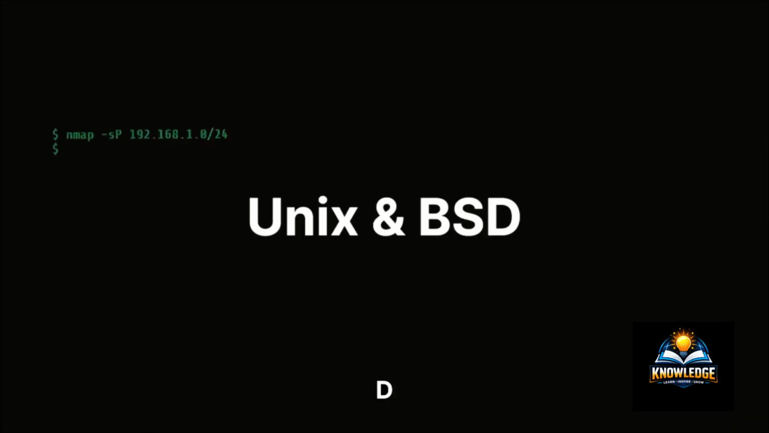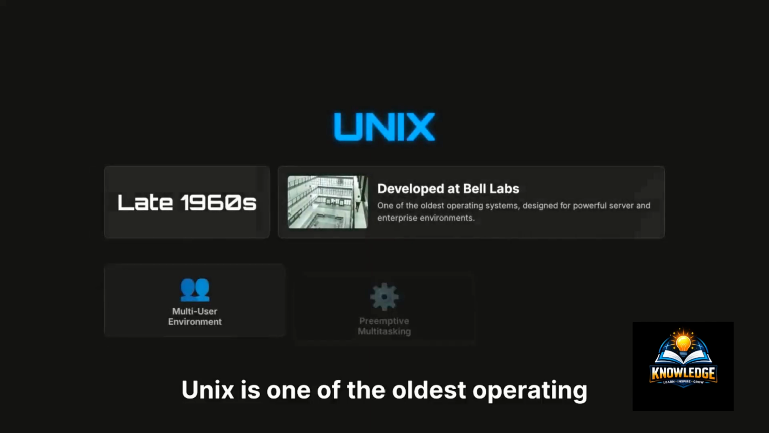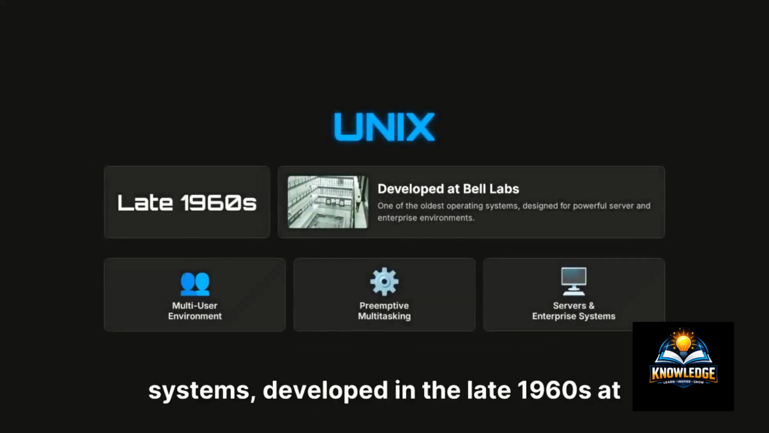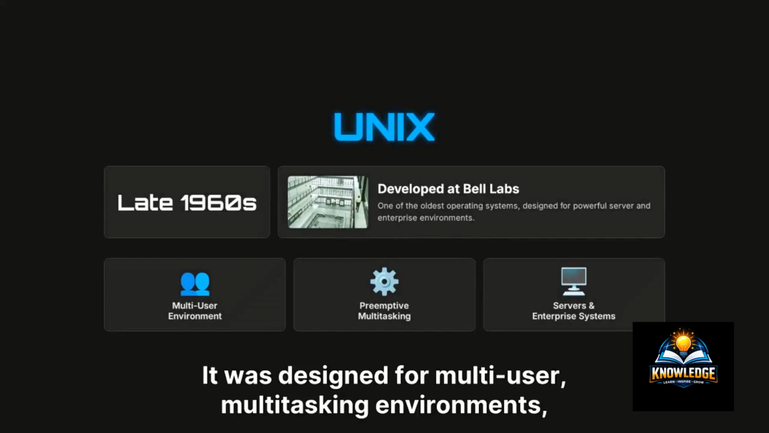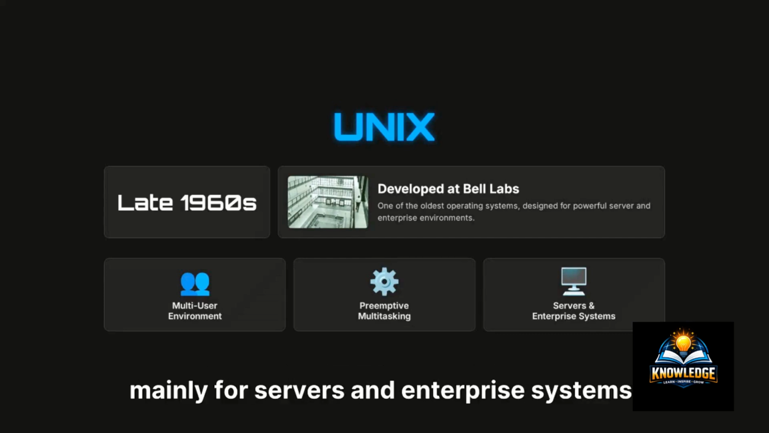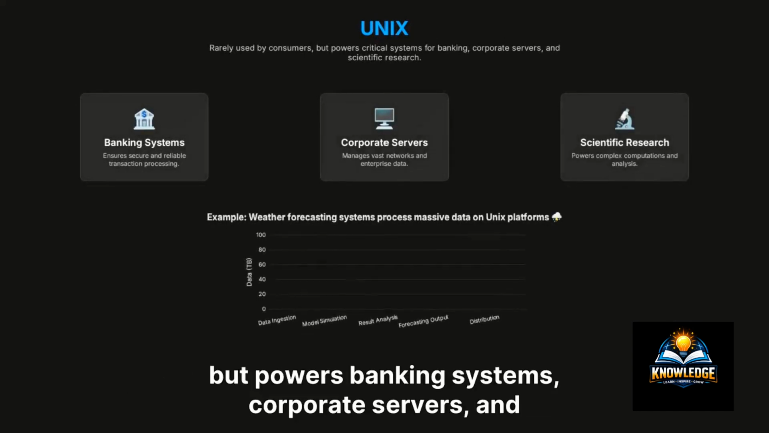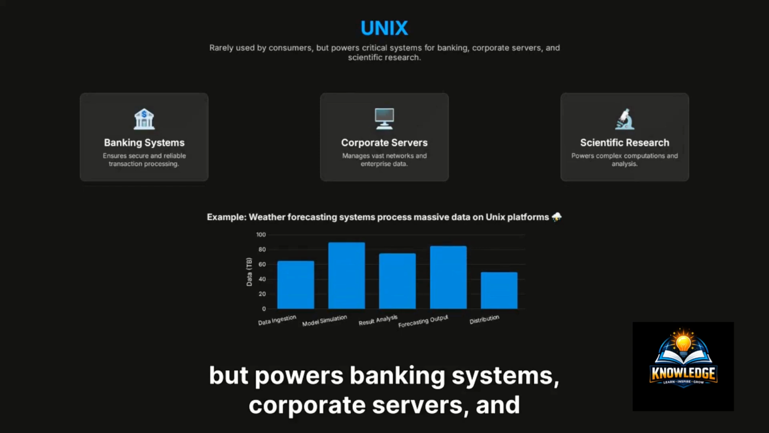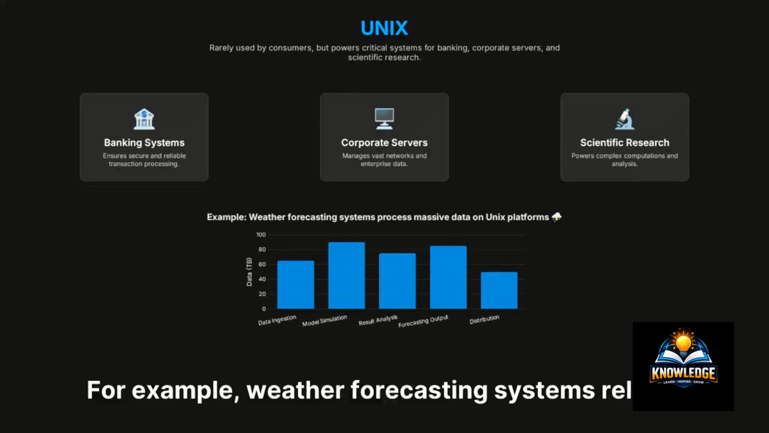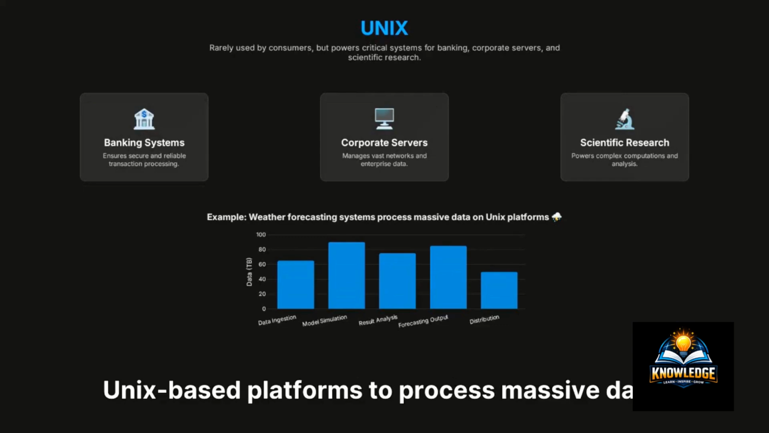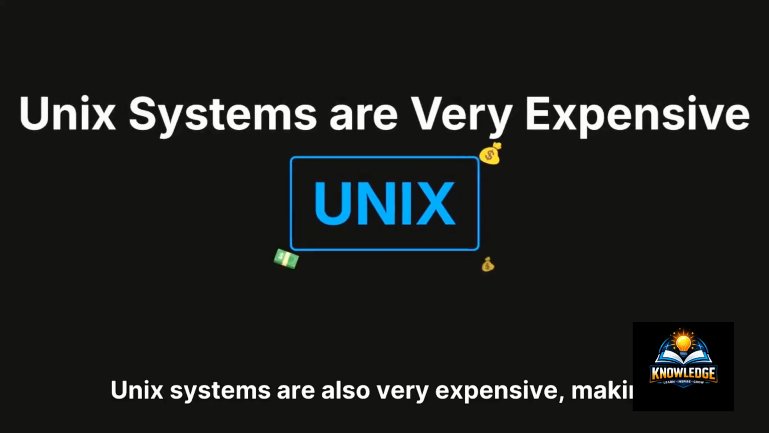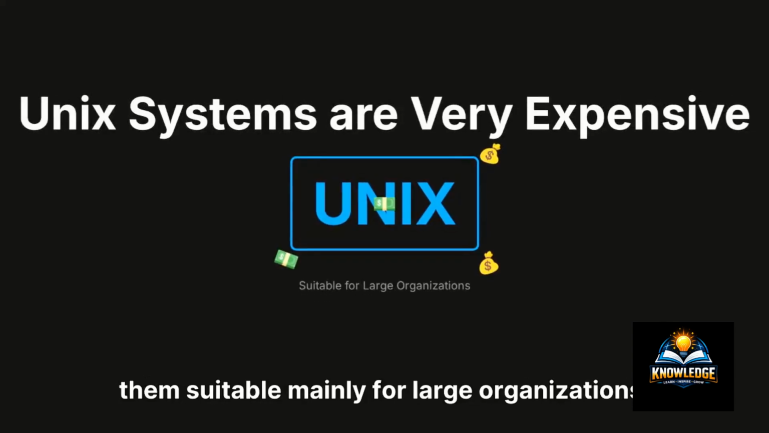Unix and BSD. Unix is one of the oldest operating systems, developed in the late 1960s at Bell Labs. It was designed for multi-user, multitasking environments, mainly for servers and enterprise systems. Unix is rarely used by everyday consumers but powers banking systems, corporate servers, and scientific research. For example, weather forecasting systems rely on Unix-based platforms to process massive data. Unix systems are also very expensive, making them suitable mainly for large organizations.